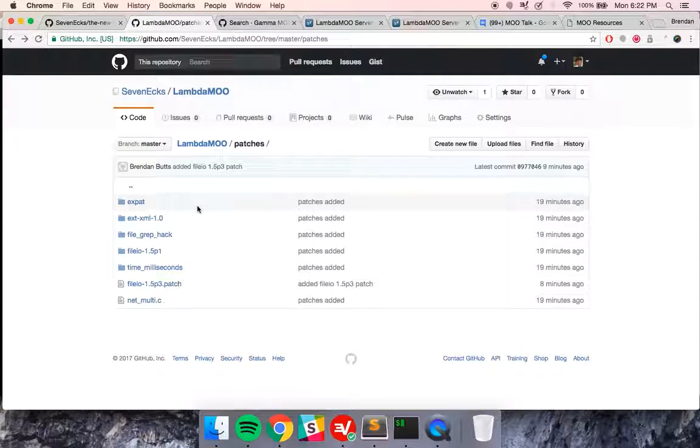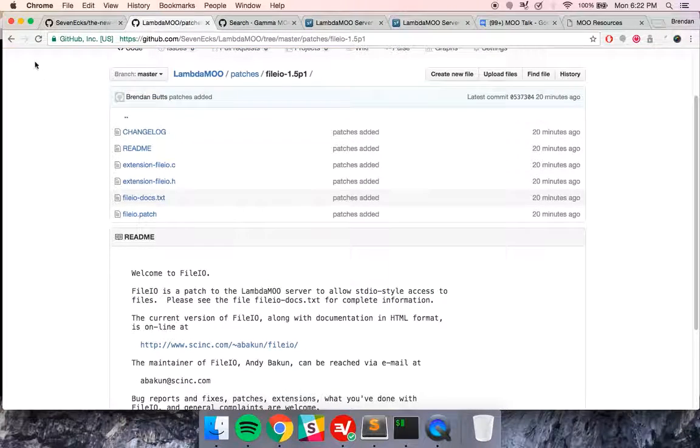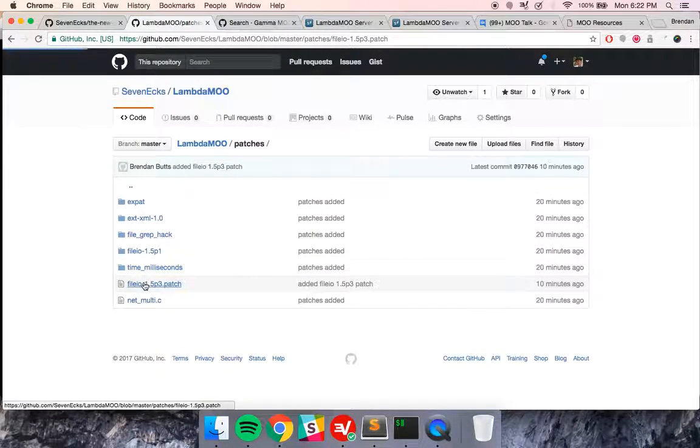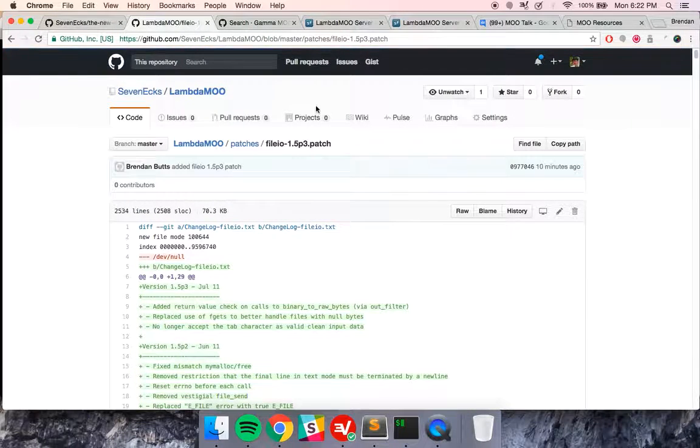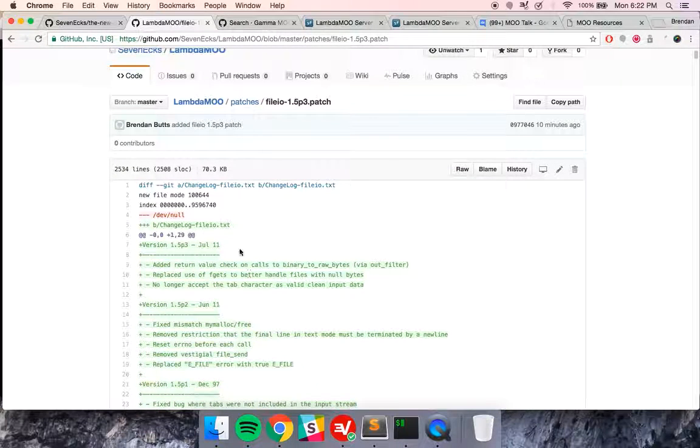Another patch is this file input-output patch. There are two versions of this here. This is the original patch, but it had some bugs, and so Todd actually went and updated it, which I thought was really cool. So I've added that to this repository, and we're going to use it when we do certain things.